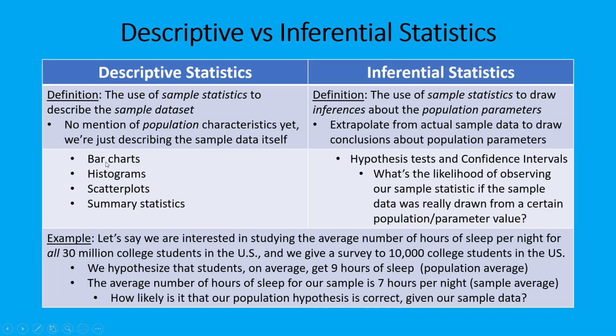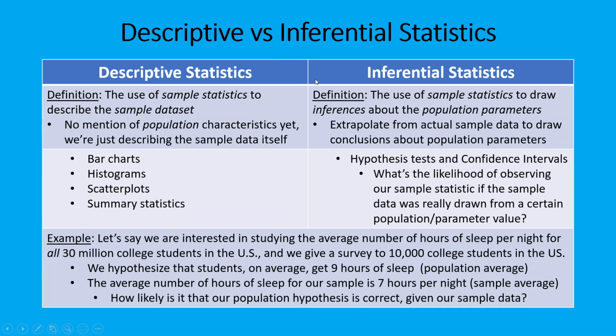So this can include things like bar charts, histograms, scatter plots, summary statistics. Summary statistics are things like the sample average, the sample mean, or sorry, the sample median rather. So the sample average, the sample median, the sample minimum, sample maximum, sample variance, etc. Right? Summary statistics that are specific to just our sample. We're not talking about the population yet.